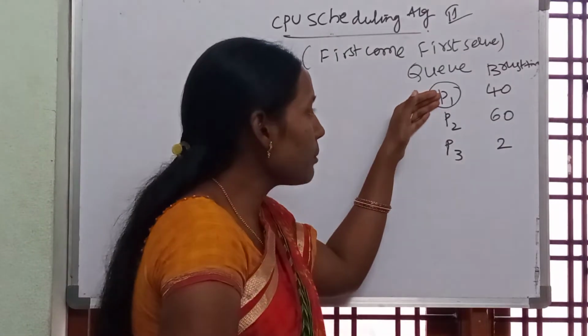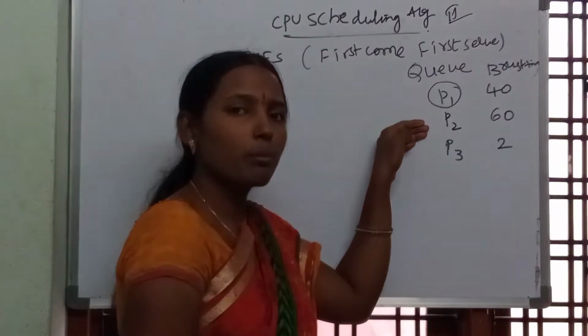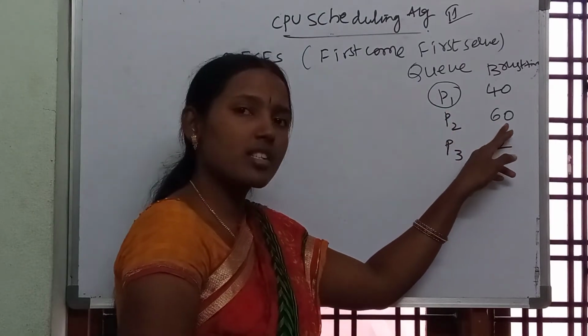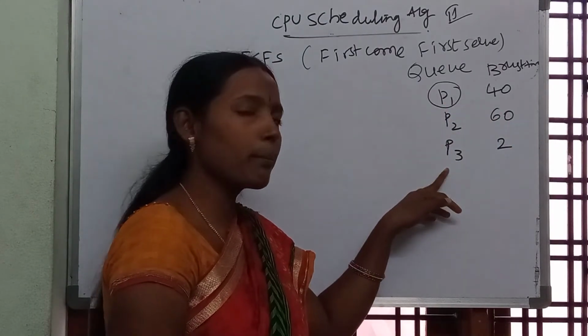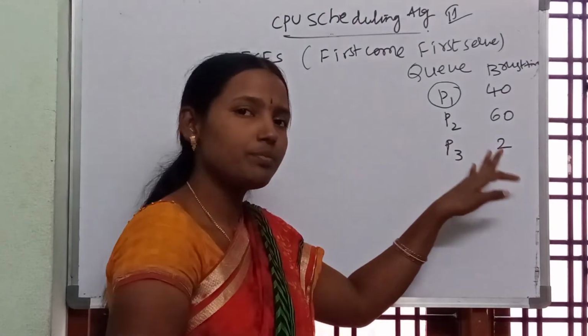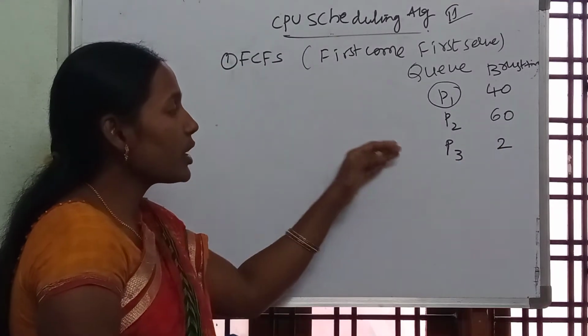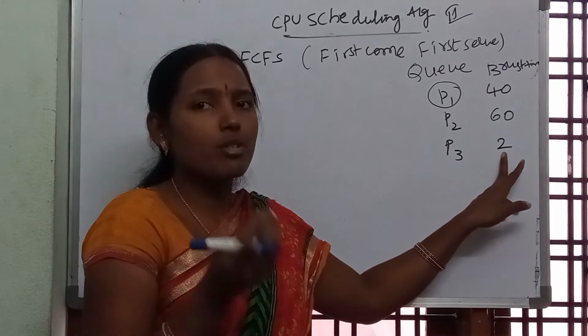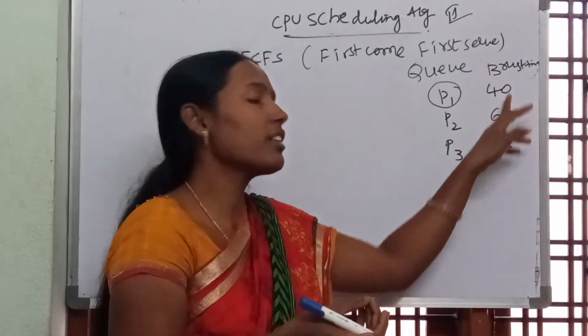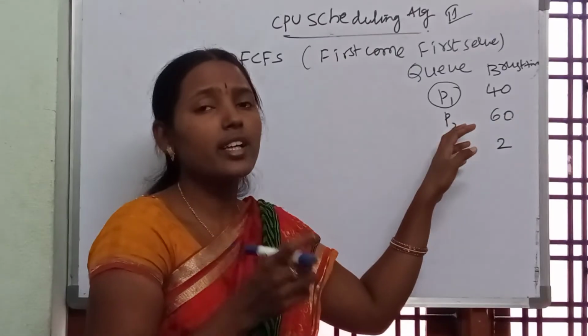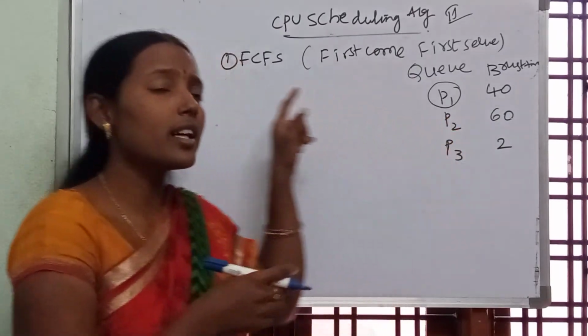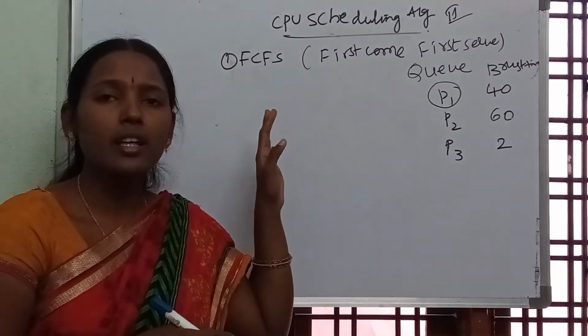So P1 completed, then which process is in the queue? P2. So P2 will run for 60 seconds. Next which process is that? P3. P3 will execute for 2 seconds. So here what is happening? In order to complete just 2 seconds of work, P3 has to wait for 100 seconds. So here we have a drawback in the FCFS scheduling algorithm.